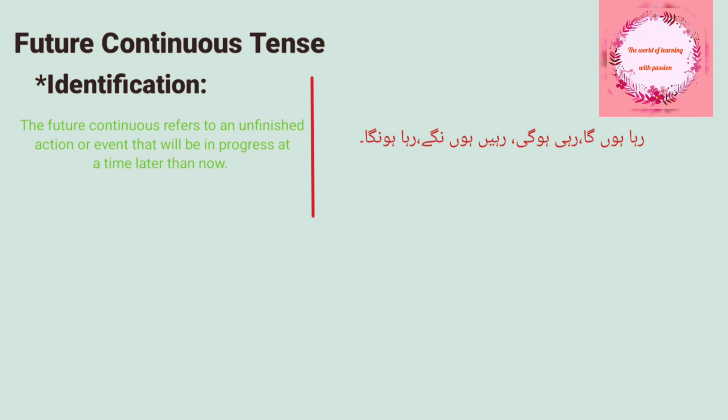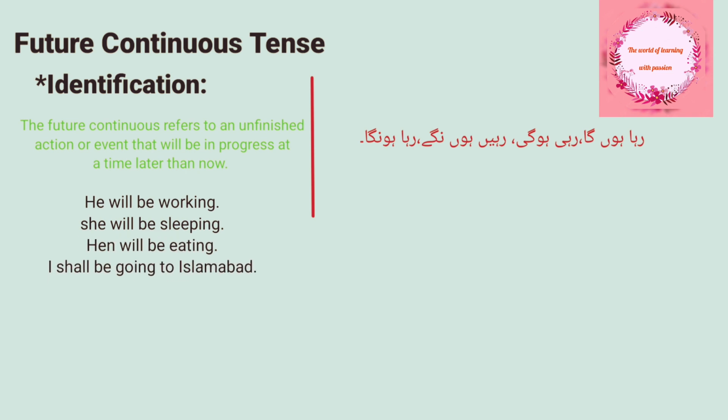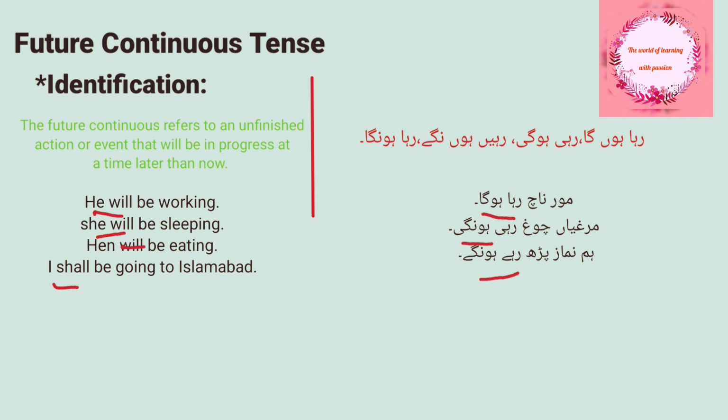For example, in English, he will be working, she will be sleeping, he will be eating, I shall be going to Islamabad. And in Urdu, मोर नाच रहा होगा, मुर्गियाँ चुग रही होंगी, हम नमाज पढ़ रहे होंगे. In both tenses we see the word will in English, and in Urdu रहा होगा, रही होगी, रहे होंगे are used for future continuous tense.